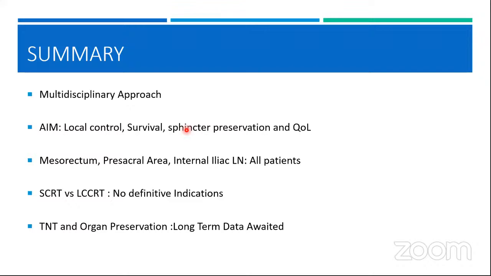For the target delineation, remember the mesorectum, the presacral area, and the internal iliac lymph nodes have to be delineated for all patients, irrespective of the stage, irrespective of the site. For other subsites, you need to look at which stage or site recommends the particular subsite to be delineated. Regarding short course RT and long course RT, there are no definite indications. But if you're looking for tumor downstaging, go for long course chemo RT. Total neoadjuvant therapy and organ preservation are very promising, have great potential, and are likely to become the standard of care in the near future.